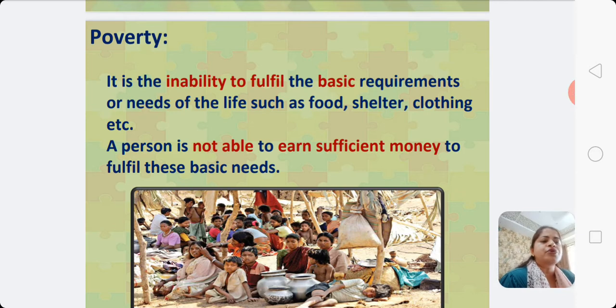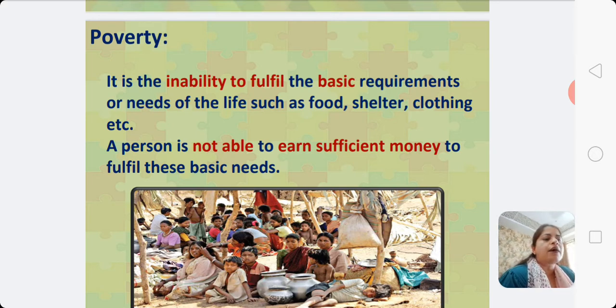Students, it is easy to identify the poor and poverty, but it is very difficult to define it. However, efforts have been made to define poverty. Poverty may be defined as a situation in which a person is unable to secure even his basic requirements.